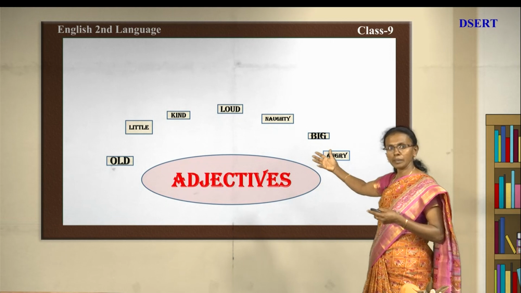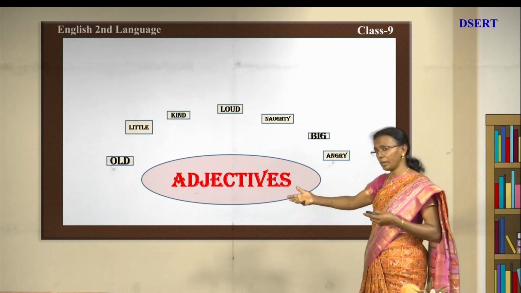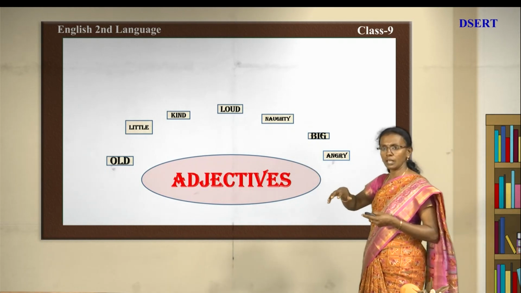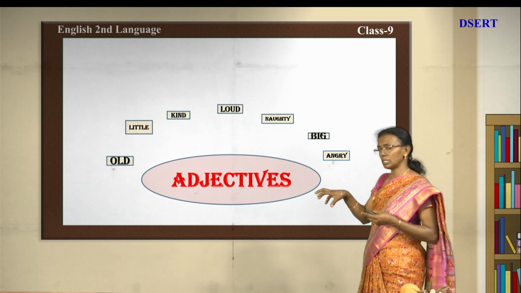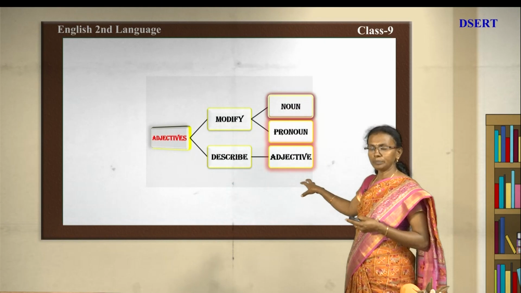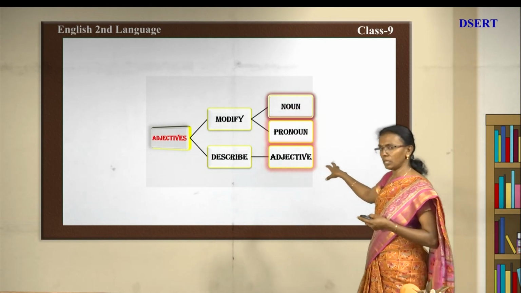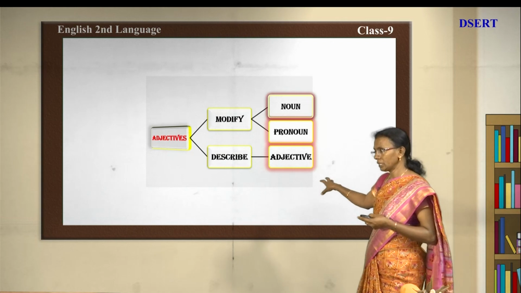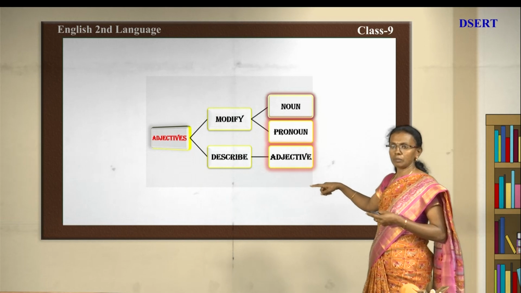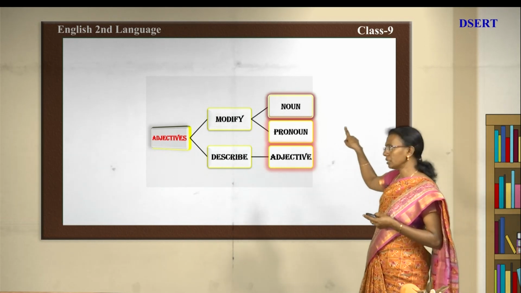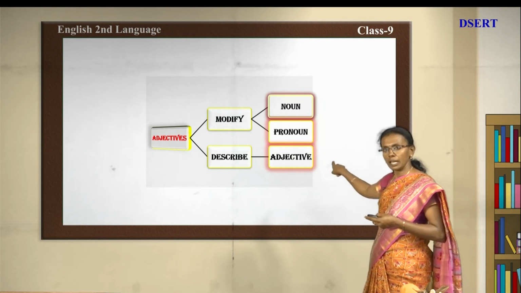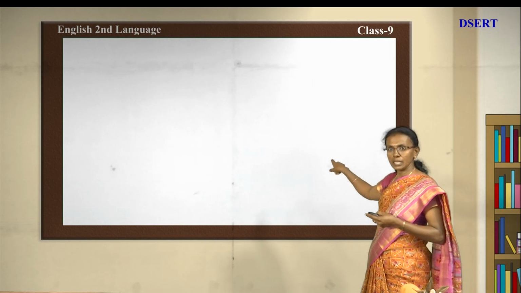They describe nouns. You can describe your parents, you can describe any other pictures, you can describe any of the things which you can see, but those words which we use to describe are called adjectives. Okay, now we move on to the part which you need to understand. Adjectives are nothing but words which modify and describe. They describe nouns, pronouns, and even another adjective. Now we will see examples.